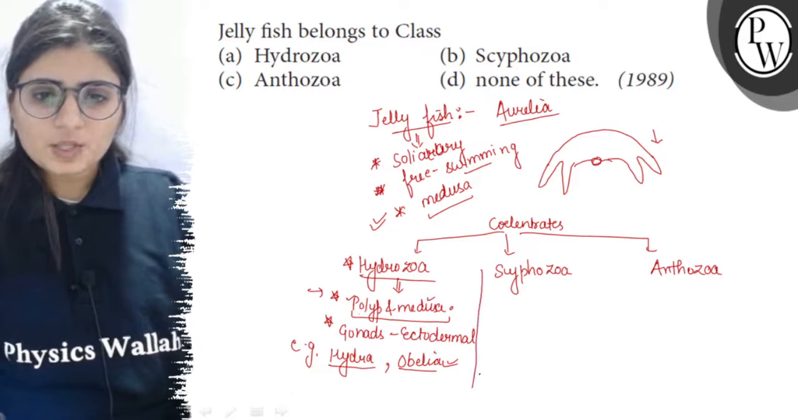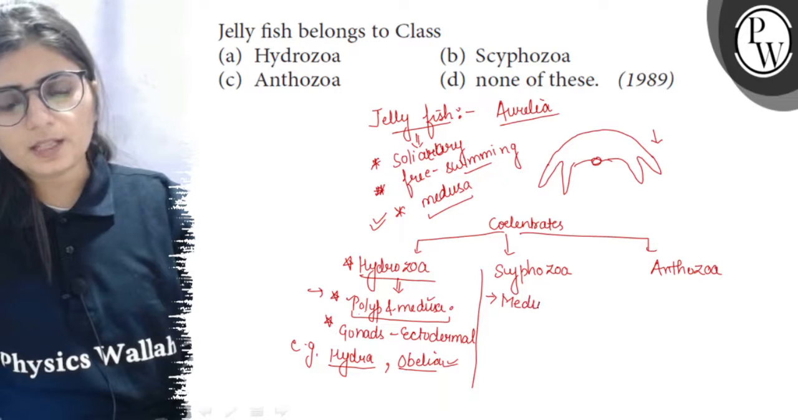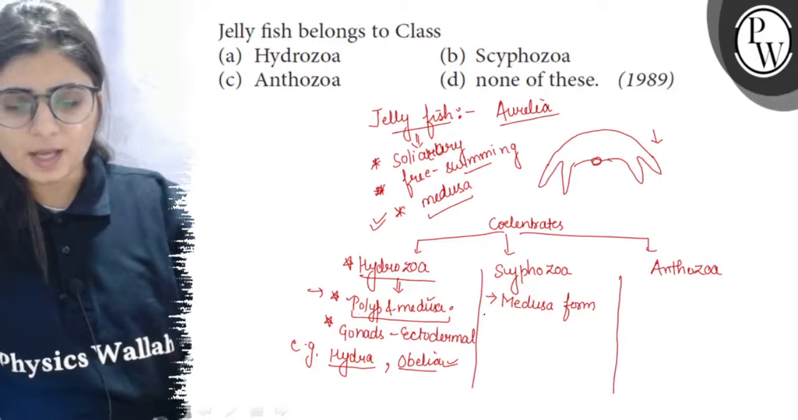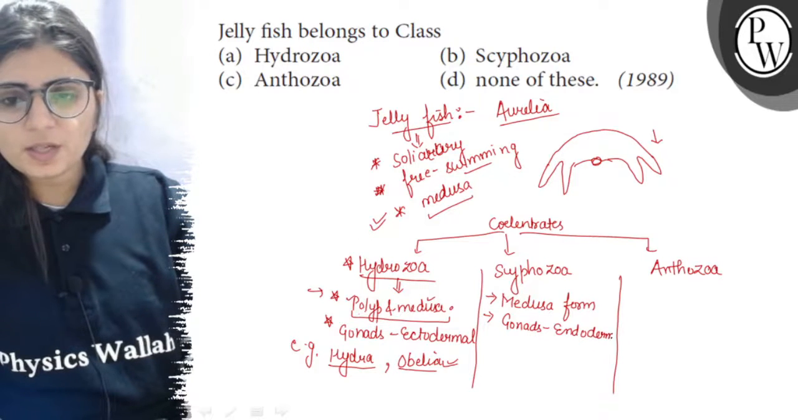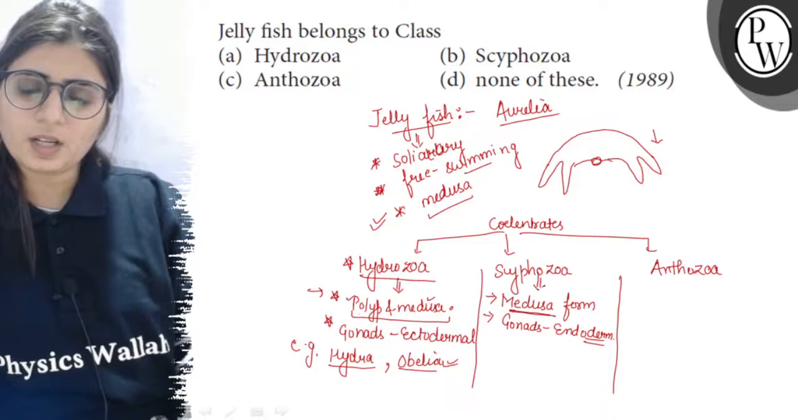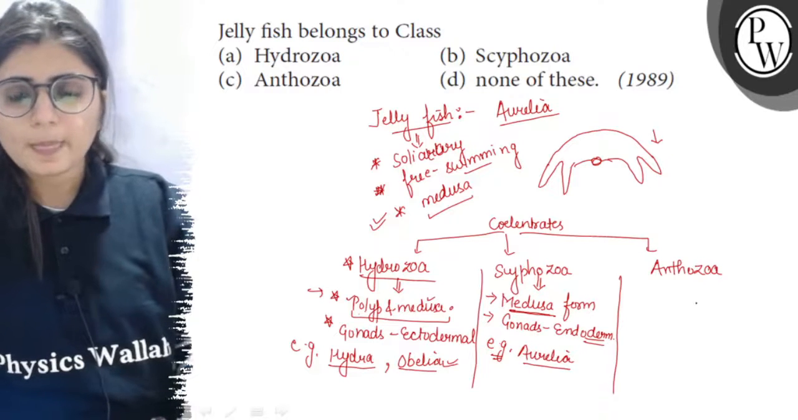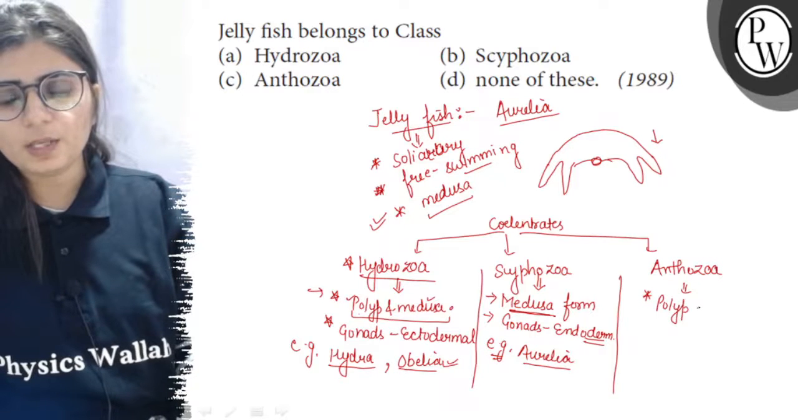Obelia which is called the sea fur and it is a colonial form. Now Scyphozoa are the coelenterates which are found only in the medusa form. Here the polyp form is absent or very reduced and the gonads are endodermal in origin. So the zooids or the organisms which are having the medusa form, they belong to the class Scyphozoa and the examples are Aurelia or the jellyfishes, all jellyfishes,